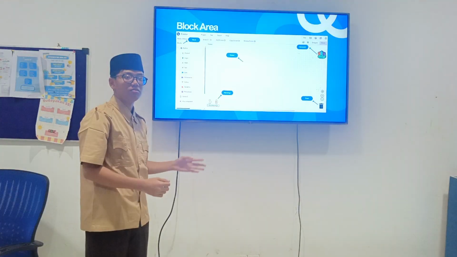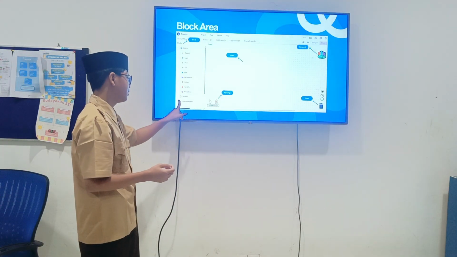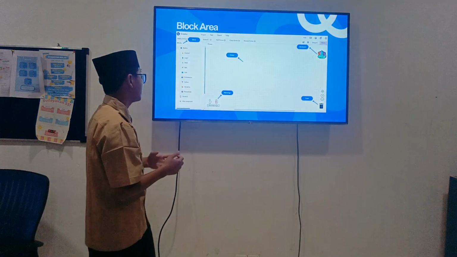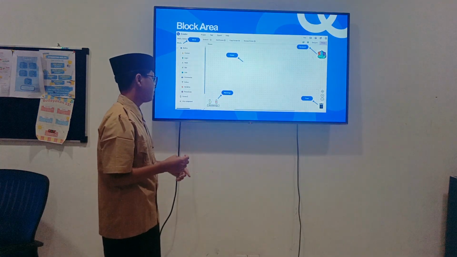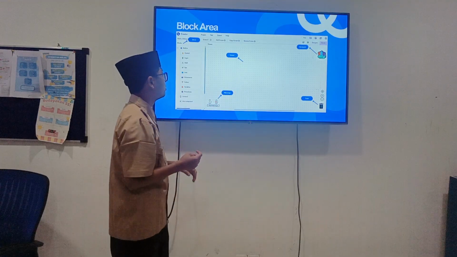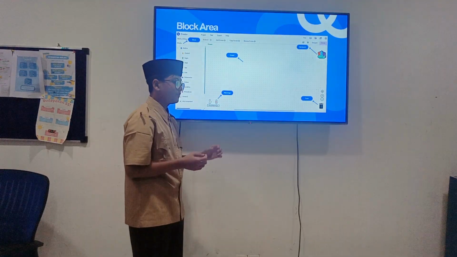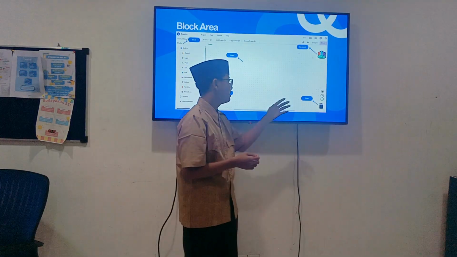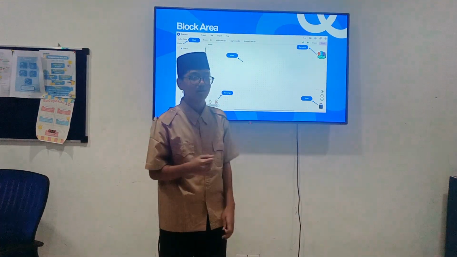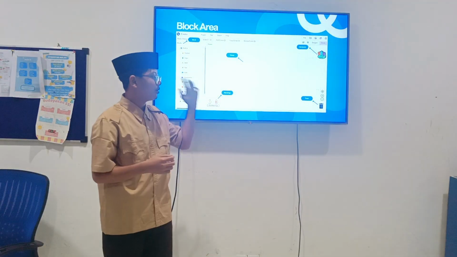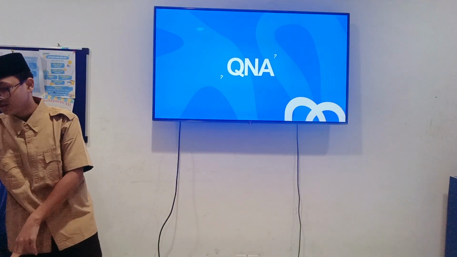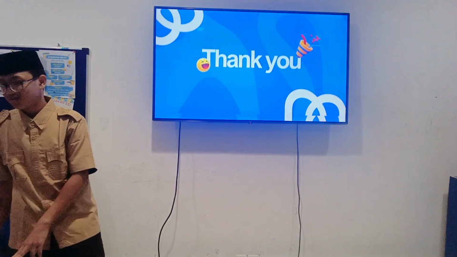Like if you have a new component like button, there is in here data if you have a button in this area. Okay, and here is warning if you have a bug or trouble or other. And this is the viewer for you to put blocks. And this is trash for you to delete your block, and this last is backpack, for you to take your block. Maybe that's all, there's no delay because time is limited.